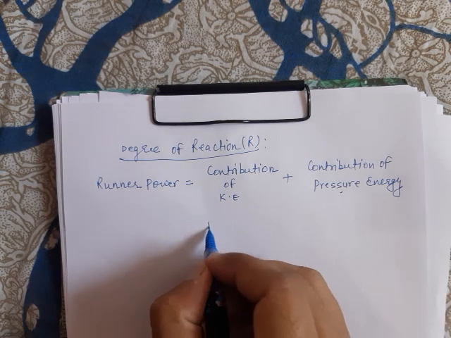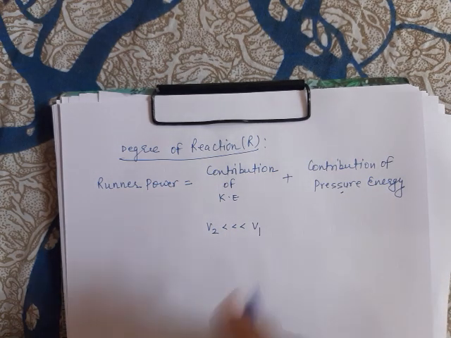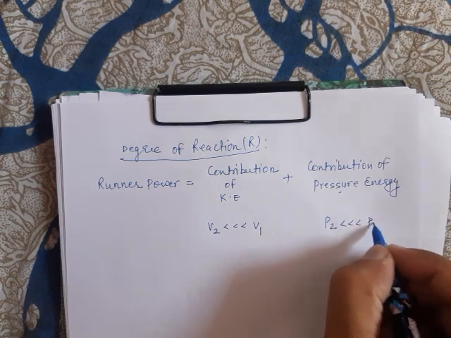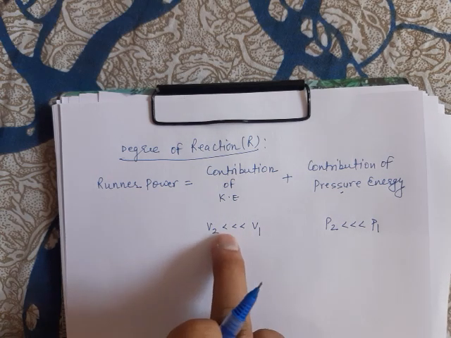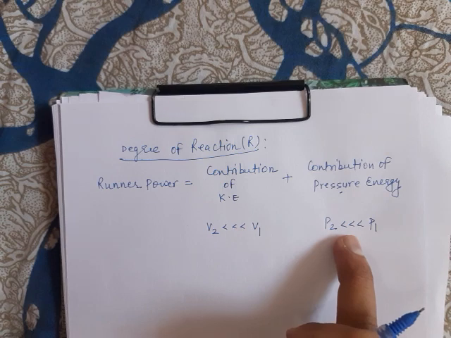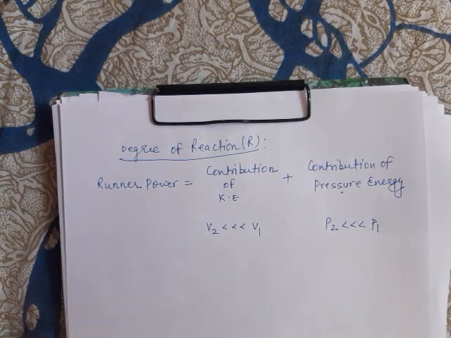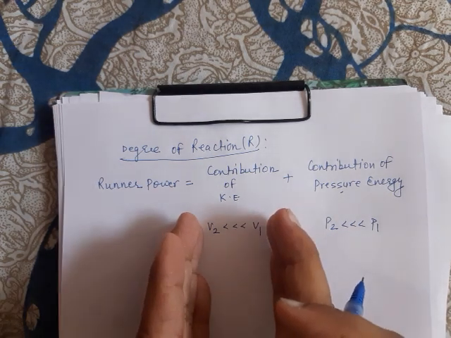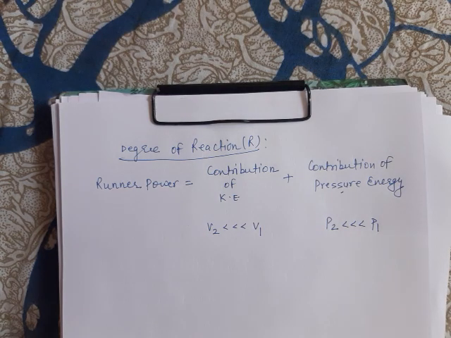That is, V2 will be less than V1 because the kinetic energy is decreasing, and P2 would be less than P1. The decrease in kinetic energy gives us the impulse action, and because of the pressure energy decrease, we have a reaction effect. So the runner power is obtained as a summation of the contribution of kinetic energy and the contribution of pressure energy.